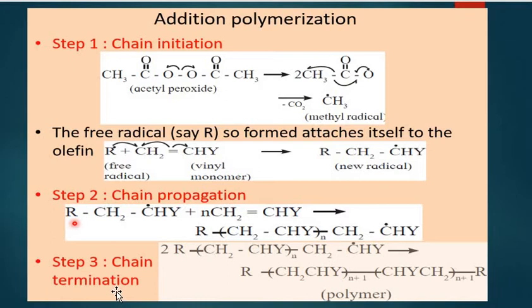And the last is chain termination. Ultimately, at some stage, termination of the growing chain will take place. It may occur by several processes. One mode of termination is by combination of two growing chains of radicals. So, these two chains will combine to give you a polymer, and you will get at the end a polymer from the monomer.